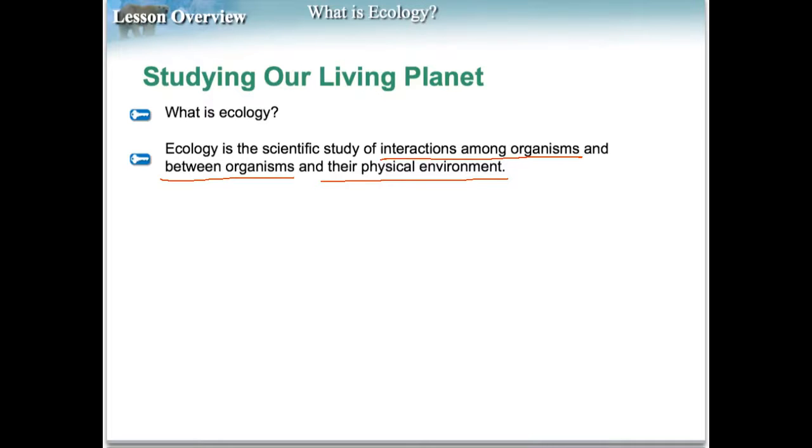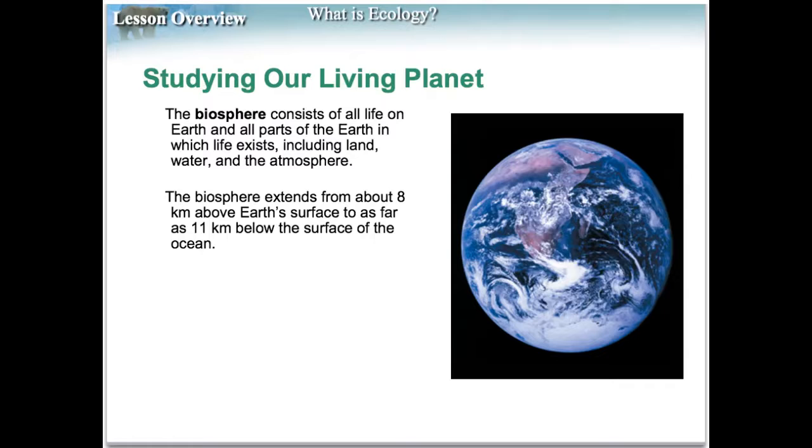We'll need to discuss the biosphere. So what is the biosphere? Bio means life, sphere means round. We're talking about the living portions of our Earth. This is going to include the land, the water, and the atmosphere, anything where life exists. The biosphere extends from about 8 kilometers above the Earth's surface to as far as 11 kilometers below the surface of the ocean.